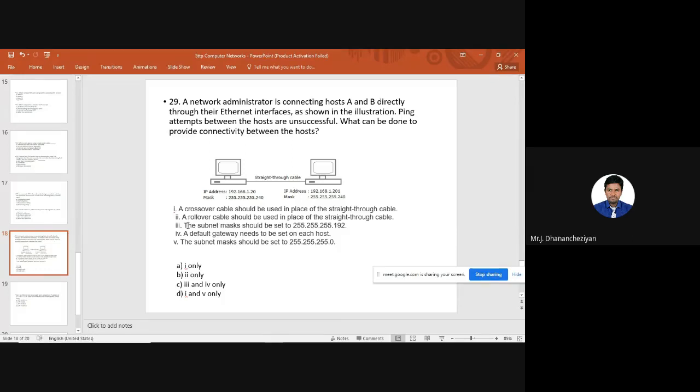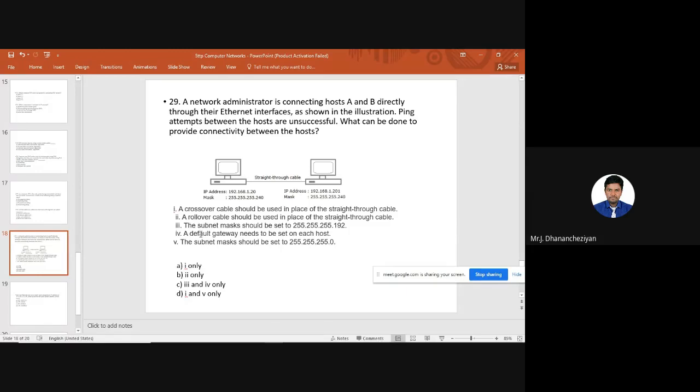Option 3: the subnet mask should be set to 255.255.255.192. You can see the IP address; the first one uses 20. If you use 192, 20 cannot be used. You cannot use 20 because the subnet mask itself is 192. You can use any address after that. So this option is not valid.